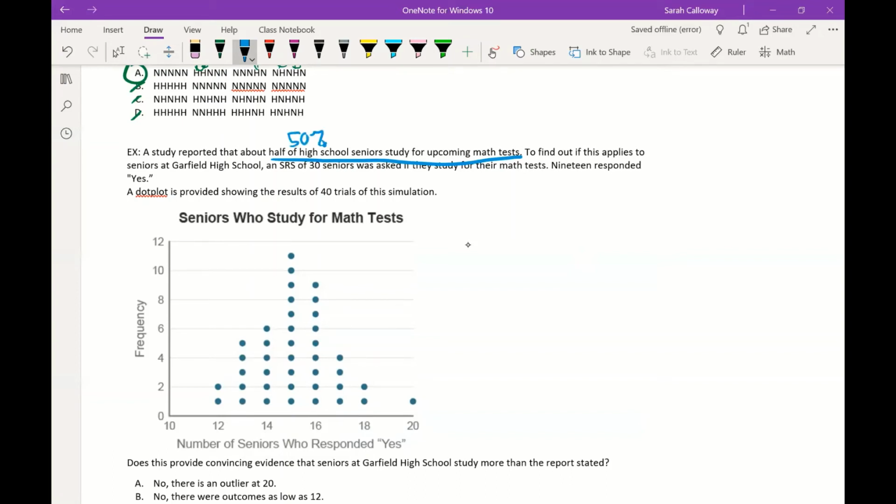To find out if this applies to seniors at Garfield High School, a simple random sample of 30 seniors was asked if they study for their math tests. If 50% was true, that would mean that 15 seniors said that they studied. However, they got 19. Out of 30 seniors, they got 19. A dot plot is provided to show the results of 40 trials of this simulation. So we've got the data from 40 trials.